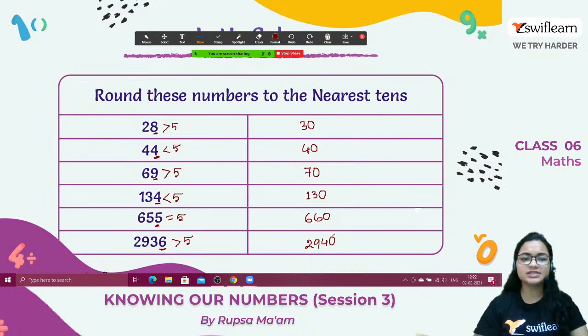Nothing complicated here. Just we have to check the units place. If it's greater than 5 or equal to 5, we have to add in tens place. If it's smaller than 5, then we have to remain the tens place same and the rest of the thing will be rounding off. Easy.